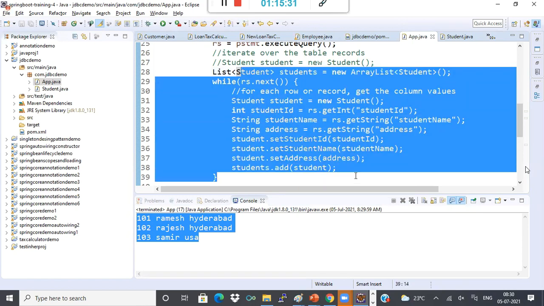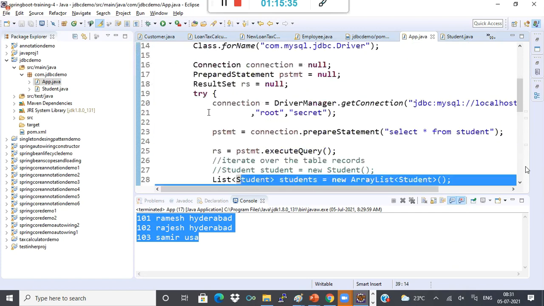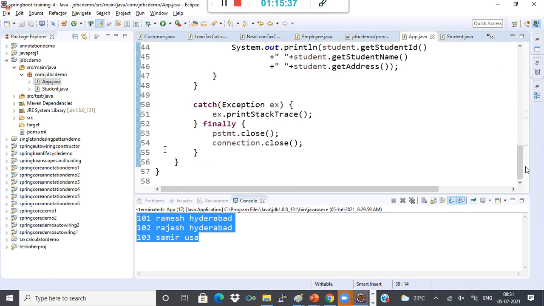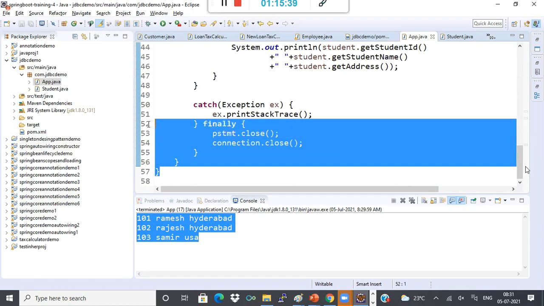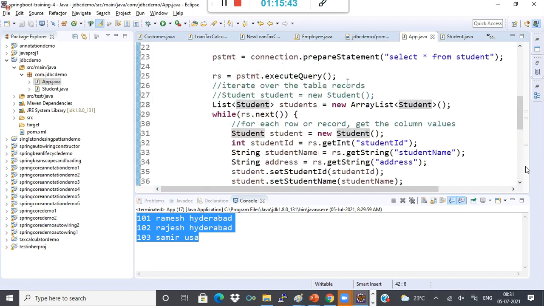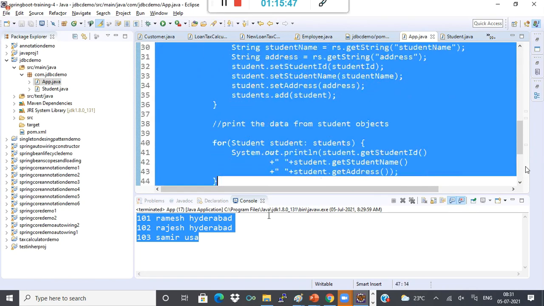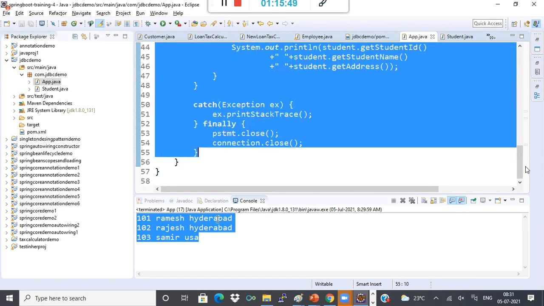Because we can use JDBC and do the coding like this. See how many lines of code you have: to do this simple operation, you have 57 lines. Even if you remove the main method, you still have around 30 lines of code to get the data using JDBC.